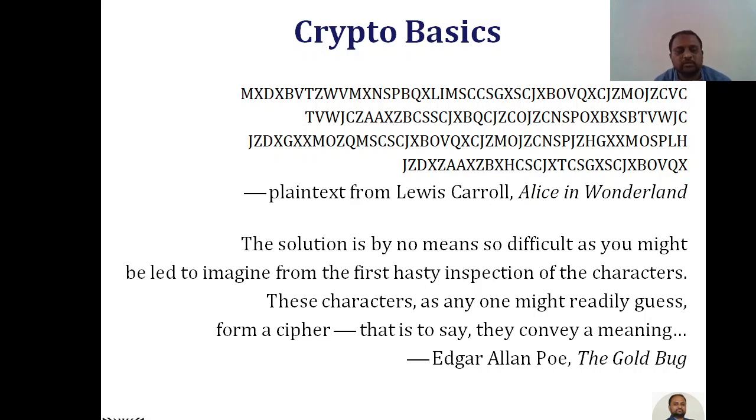As you are looking at this particular slide, something is written in the form of special or complex words, what you can call encrypted words. Here some characters are written. That is what we can call a cipher text or encrypted text, and we are going to decrypt that text into plain text. This is just an example of crypto basics.